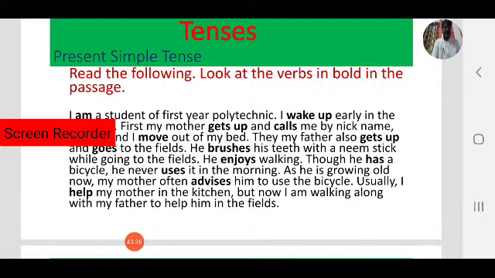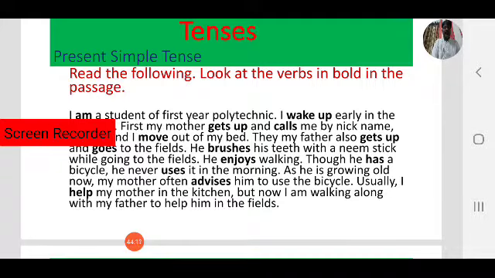As he is growing old now, my mother often advises him to use the bicycle. My mother advises him. I advise. You advise. She advises. He advises. My mother is a third person singular. So that's why the verb has changed. Advises. We add s to the base form. My mother advises him to use the bicycle.